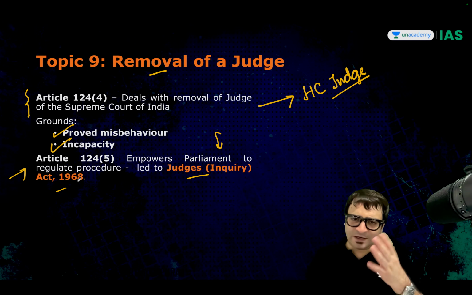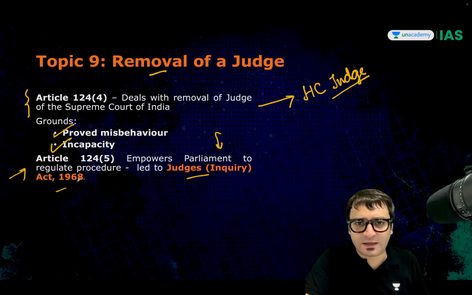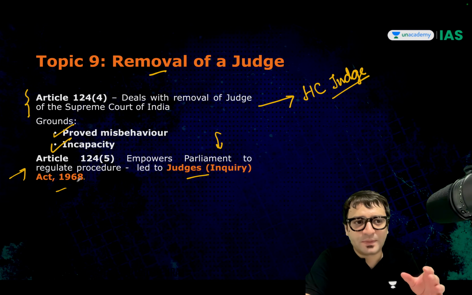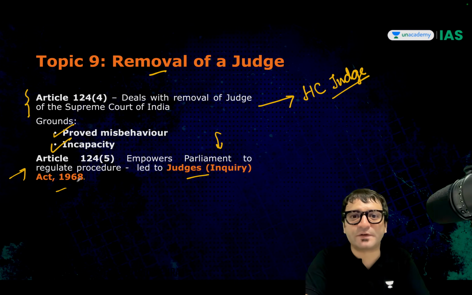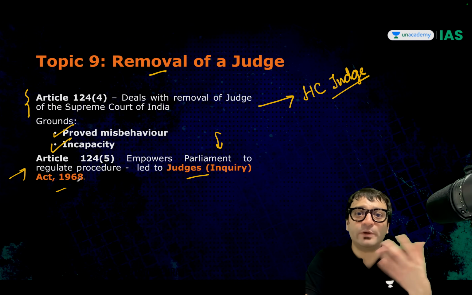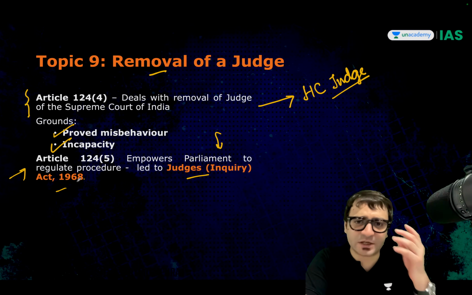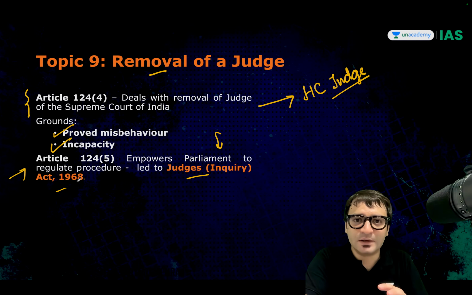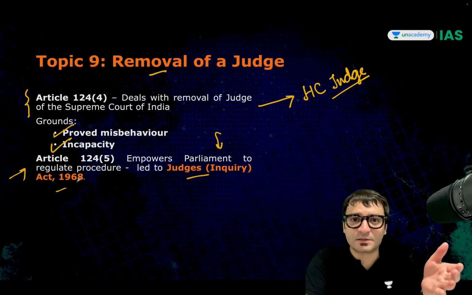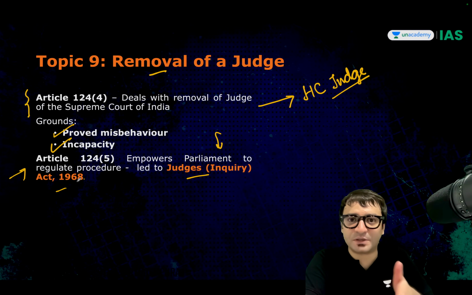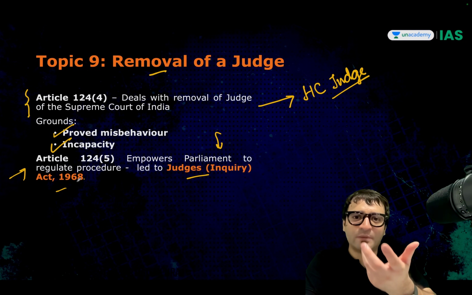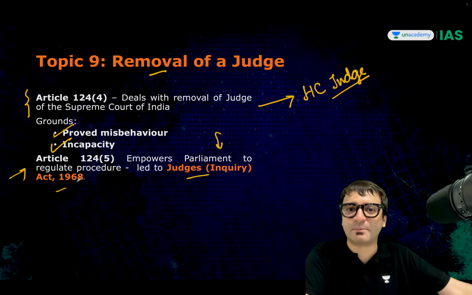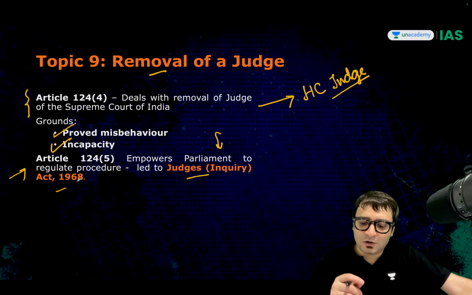In fact, this was the question asked in Prelims 2017 as well, when a motion for the removal of the then Chief Justice of India, Justice Deepak Misra, was sought to be introduced in the Parliament, but then it was rejected by the chairperson of the Rajya Sabha. So that time this question was asked. We have seen the tendency of the UPSC repeating questions, so you might expect a question on this topic in the upcoming prelims examination as well.